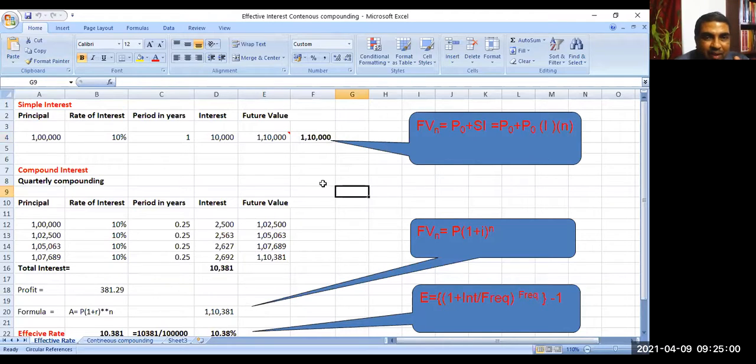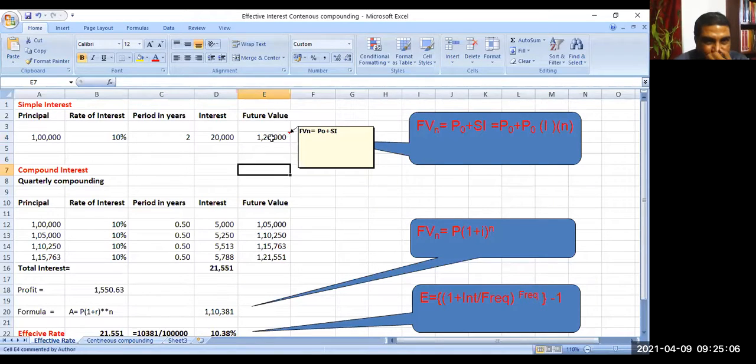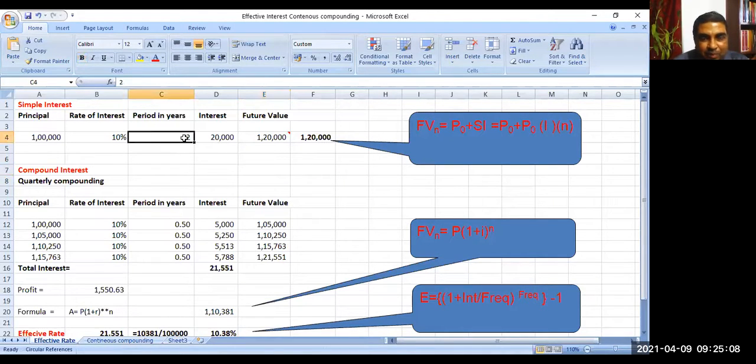Okay, if I make it for 2 years, then interest amount will be 20,000. Is it not? The future value will be 1,20,000. If you make it for 3 years, then it will be 1,30,000 rupees. So simple. Is it not? If it is for 1 year, it is 1,10,000 rupees.